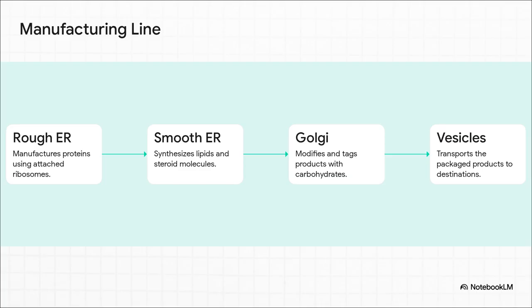Then, all these raw products get shipped straight over to the Golgi apparatus. The Golgi modifies them, literally applying those carbohydrate shipping tags we just talked about, and then packages them into vesicles. This ensures every single product is delivered to the exact right address, whether that's inside or outside the cell.